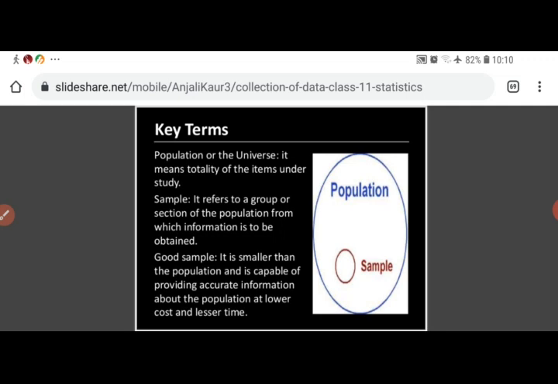So sample is a group or section of the population from which information is to be obtained. Sometimes the size of population becomes very large. In that case it becomes very time consuming, or very costly, to study the whole population. In that case we can take a sample of that population from which information is to be obtained.